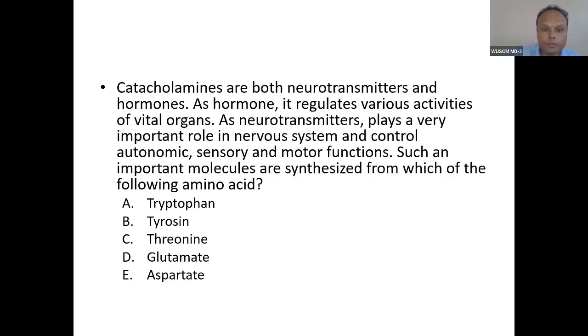So catecholamine. Such an important molecule is synthesized from which of the following? Catecholamines are both neurotransmitter and hormone. If it is in the brain, it is a neurotransmitter. If it is outside, secreted by the adrenal gland, it is a hormone. Neurotransmitters play a very important role in the nervous system and control autonomic and sensory motor function. Such an important molecule is synthesized from, very easy, tyrosine.